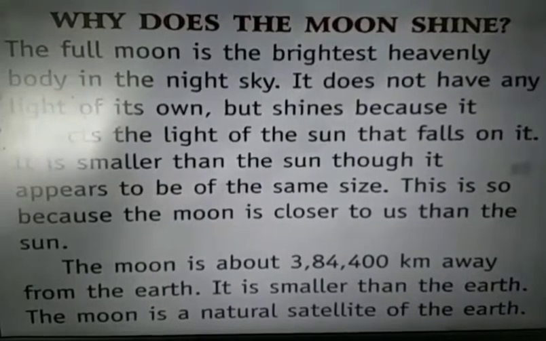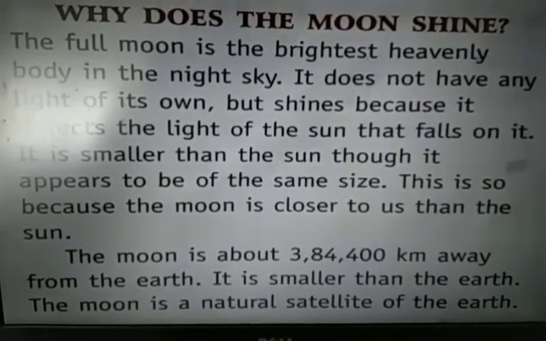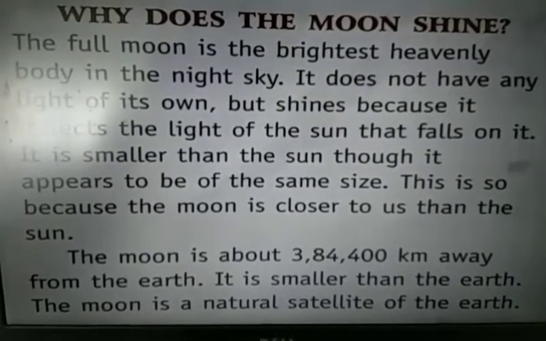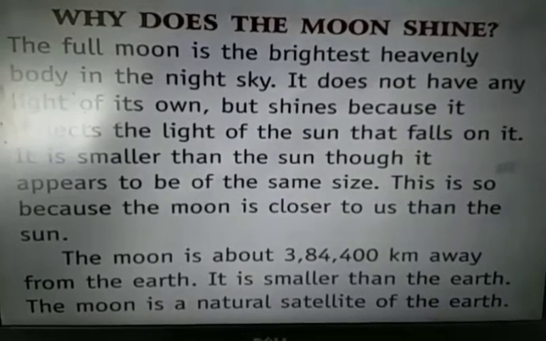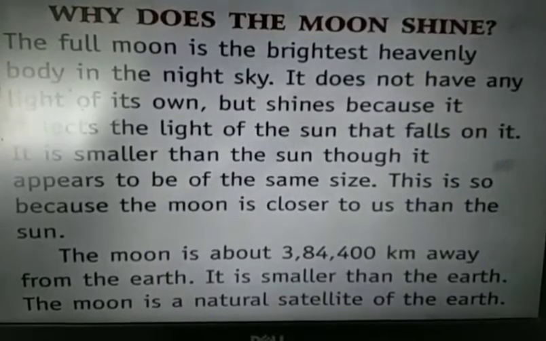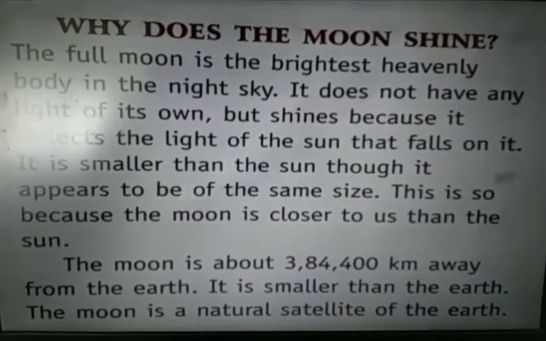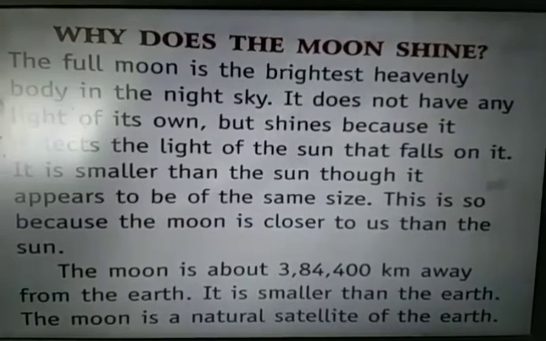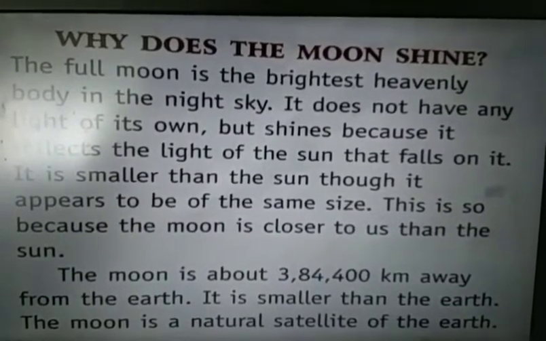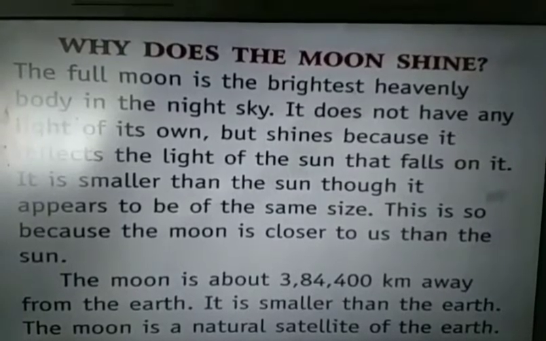If we talk about more facts of moon, the distance between moon and the Earth is about 3,84,400 kilometer. One more fact: when we observe moon and sun from the surface of the Earth, we always see that moon looks bigger than the sun, isn't it?